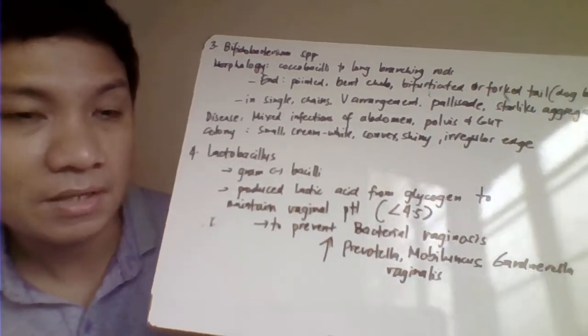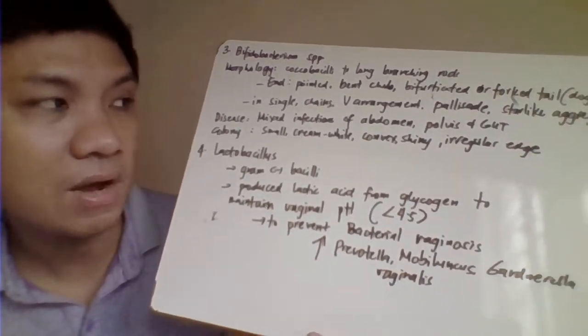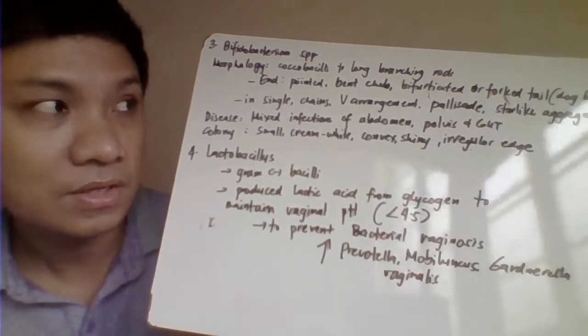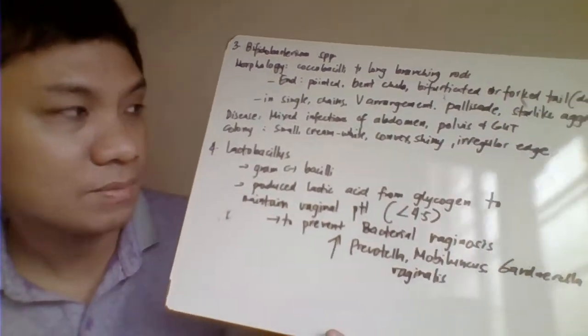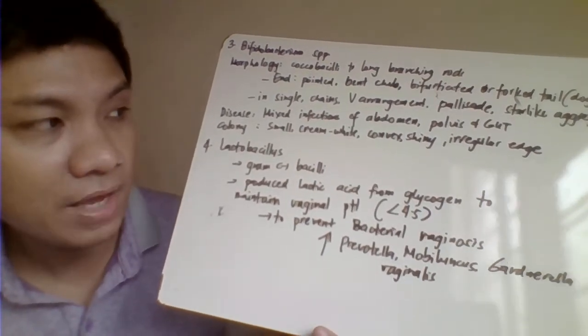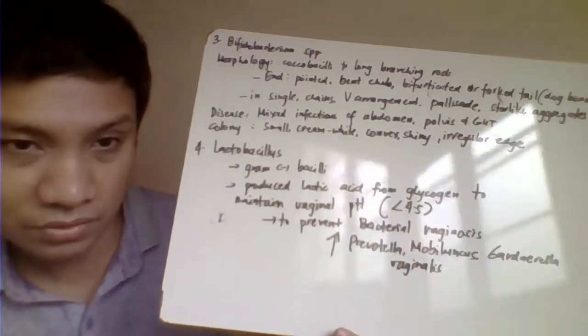Okay, for the disease, they cause mixed infection found in our abdomen, pelvis, or genitourinary tract. Okay, the colony of this one would be small, cream white, convex, shining with irregular edge.